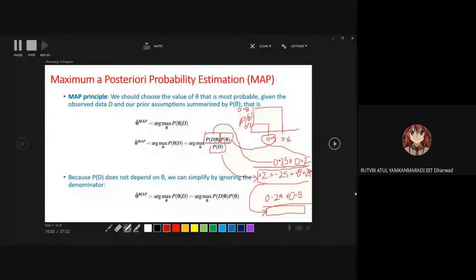You need to give me a theta, right? It is a MAP estimate. I have already explained everything. Theta has only two possible values, either 0.5 or 0.6. So which theta is maximizing this expression?